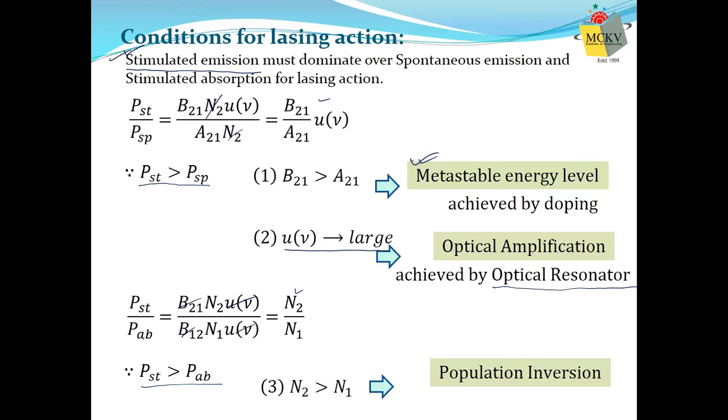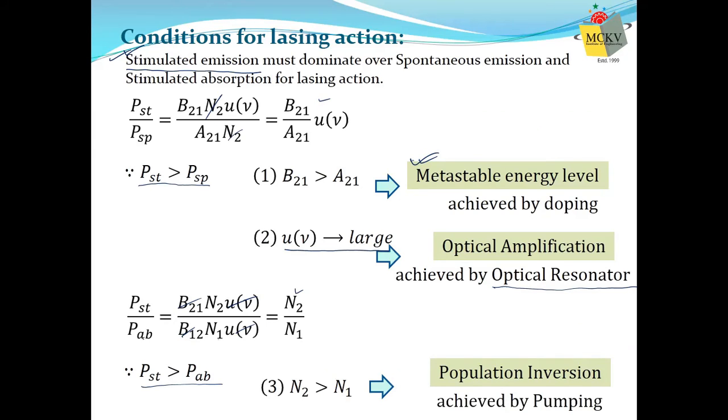So what is population inversion? Population inversion is a process in which the number of atoms in the high energy level should be greater than the number of atoms in the lower energy level. N2 should be greater than N1. That is population inversion. And that is achieved by the process of pumping.